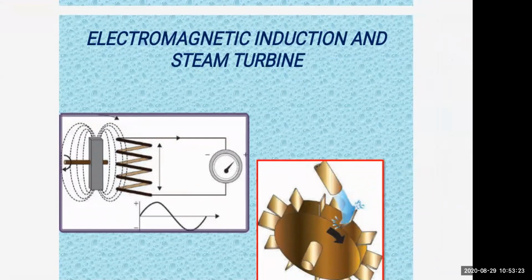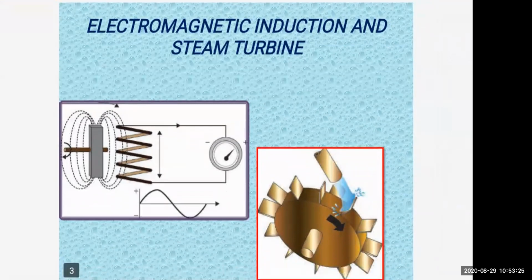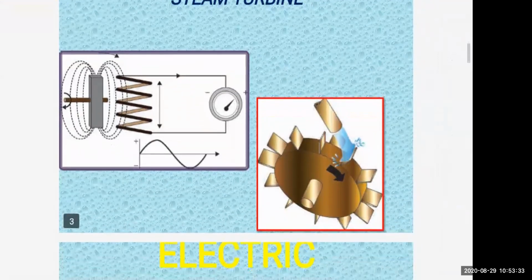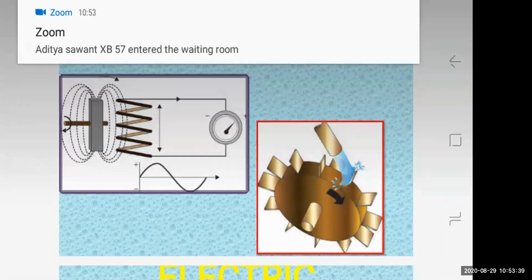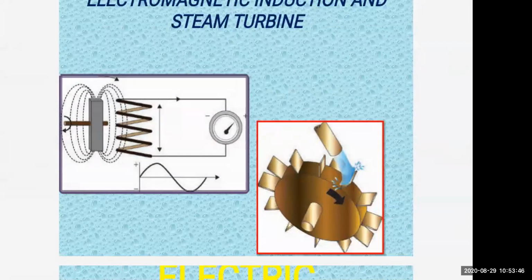You all have seen generators. So this is how the schematic diagram looks like. Electromagnetic induction and the steam turbine. You can see how the circuit diagram is. There is a coil. There are lines of flux. Rotating magnetic field is shown over there and voltmeter is connected. And induced EMF is there. That is electromagnetic induction.